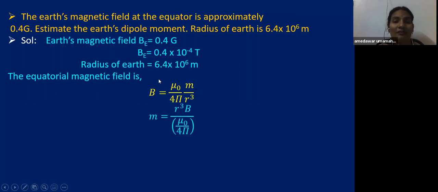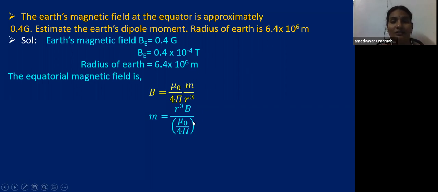We already have the values from the question, that is BE equal to 0.4 Gauss. You have to convert into Teslas, that is into 10 to the power of minus 4 Tesla. And the radius of the Earth is given as 6.4 into 10 to the power of 6 meters.